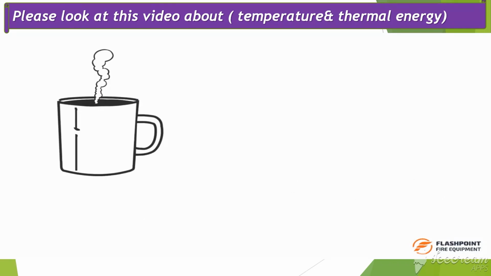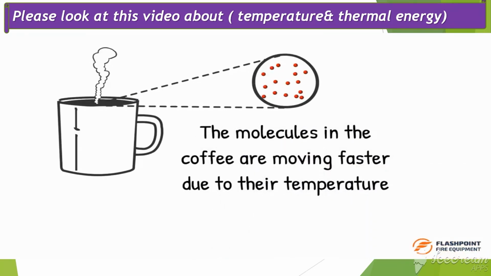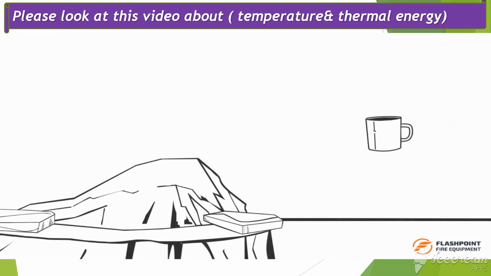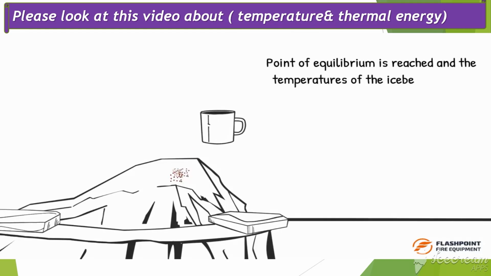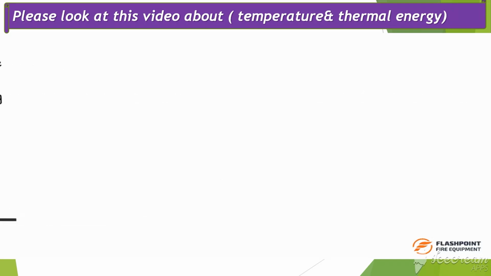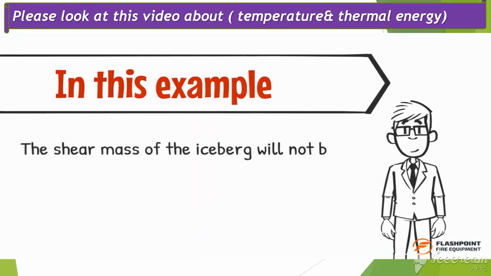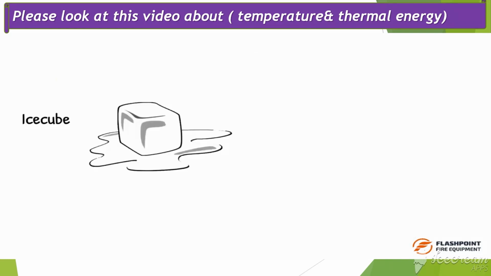In the case of the coffee that is poured onto the iceberg, the molecules in the coffee are moving faster due to their temperature. As these faster molecules bombard the slower-moving molecules in the iceberg, their energy will transfer until a point of equilibrium is reached, and the temperatures of the iceberg and the coffee balance out at the same reading. In this example, the sheer mass of the iceberg will not be warmed by the energy transfer from a single cup of coffee due to their extreme differences in area and mass.